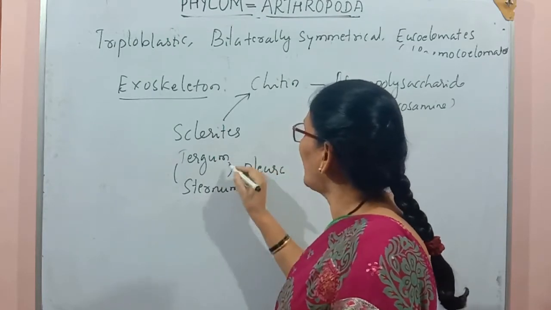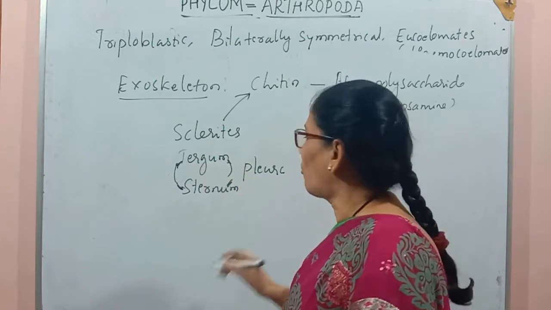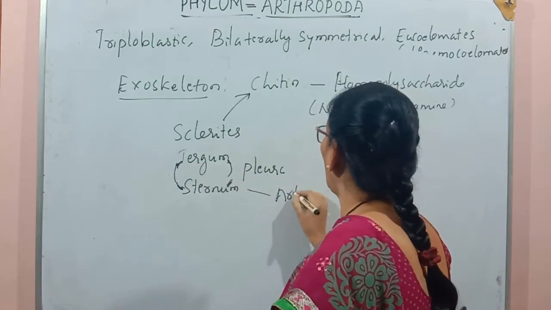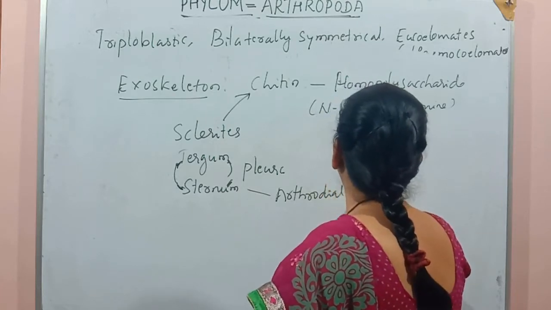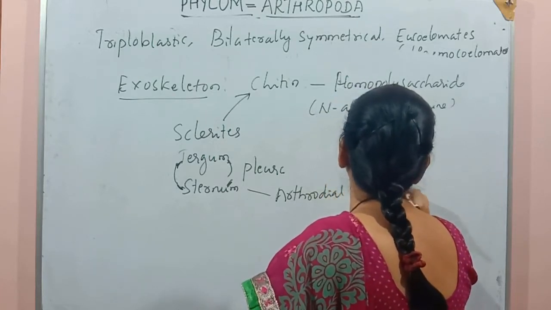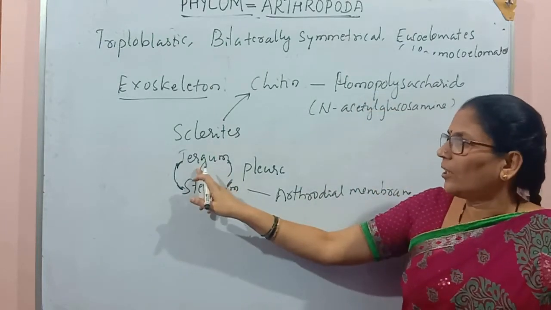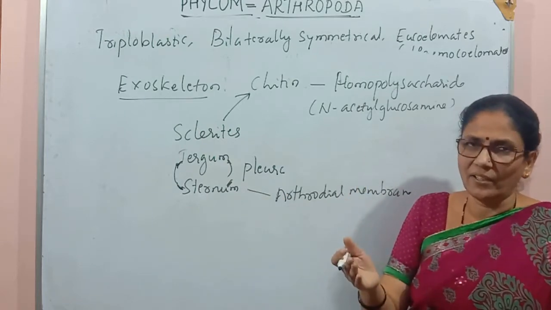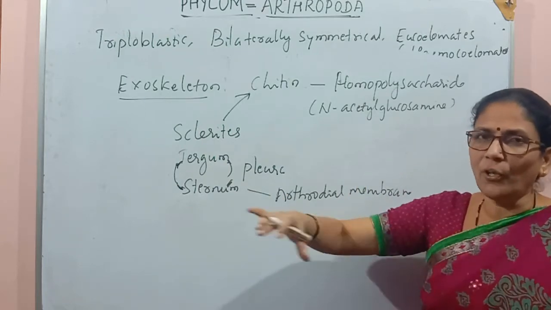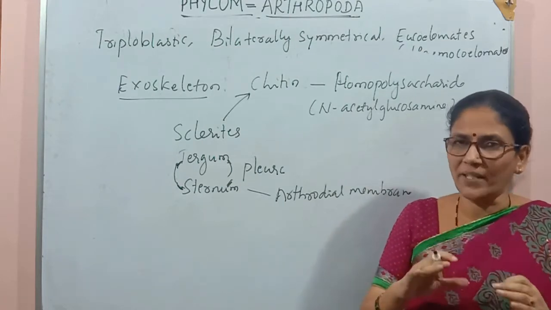And all these segments are connected with a membrane called the arthrodial membrane. This is a flexible membrane which connects the dorsal sclerite, ventral sclerite and lateral sclerite. So throughout the body, these chitinous pieces or sclerites are present.